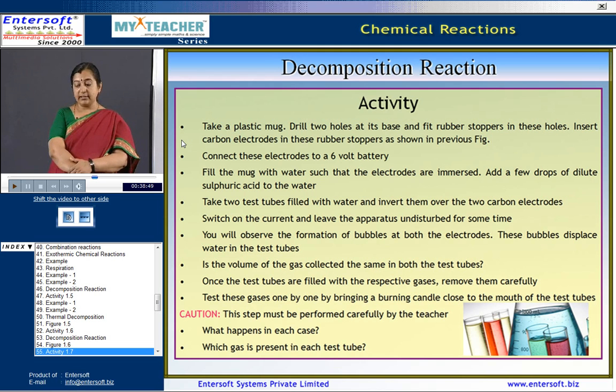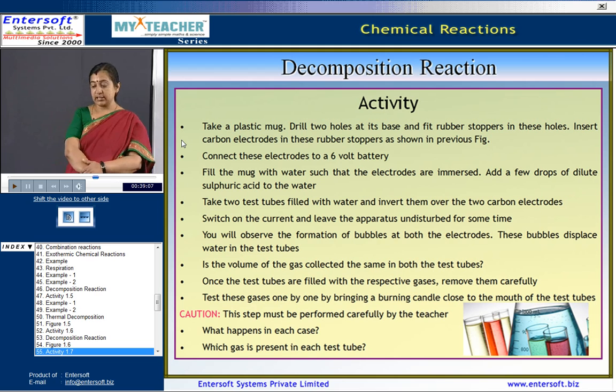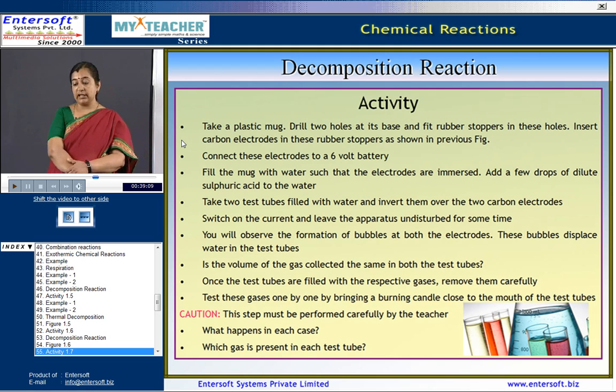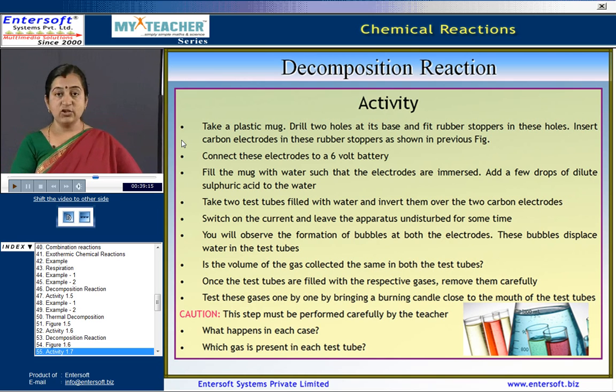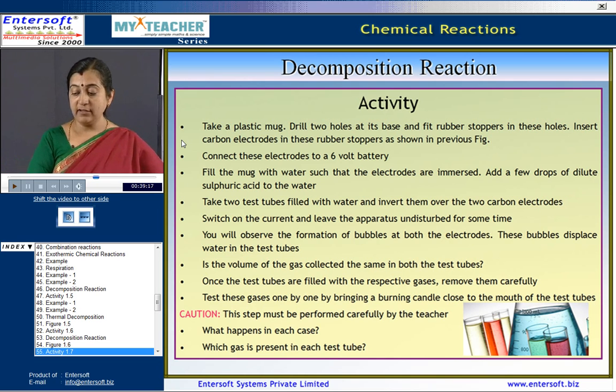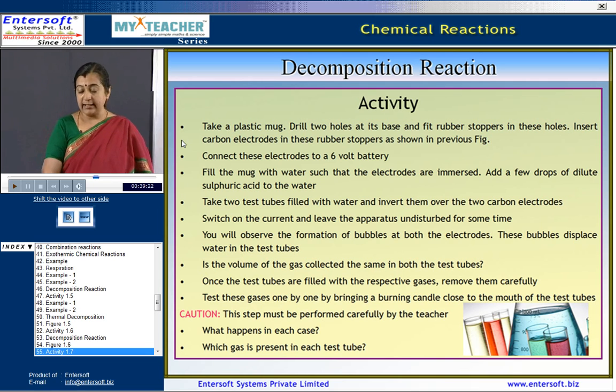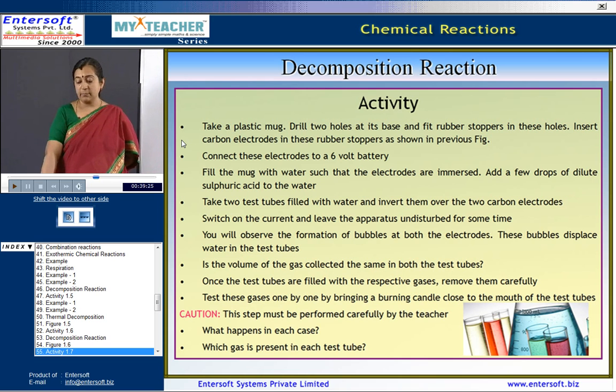two holes at the base are fitted with rubber stoppers. Insert the carbon electrodes in these rubber stoppers. Connect these electrodes to a 6-volt battery. Fill it with water such that the electrodes are immersed. Now, add a few drops of dilute sulfuric acid to the water. Now, take two test tubes filled with water and invert them over the two carbon electrodes. Switch on the current and leave the apparatus undisturbed for some time.